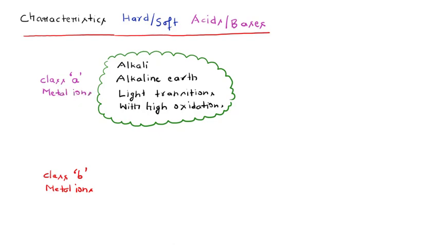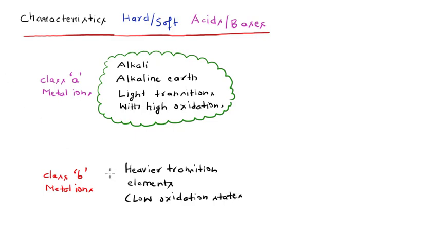So what is there in case of the class B type of metal ions? Let me also write here, these include the heavier type of transition elements, which are present in their low oxidation states. So this is how we have two different classes of metal ions, the class A as well as the class B type of metal ions.